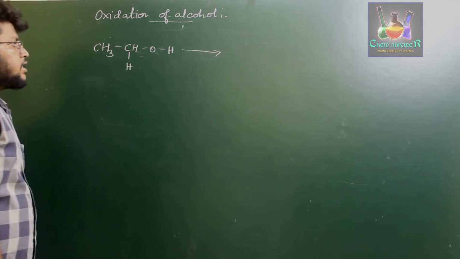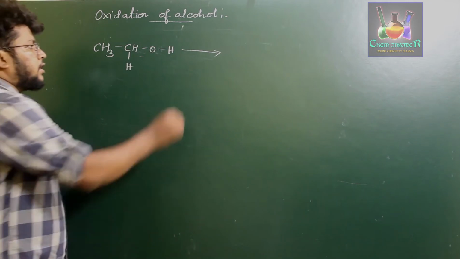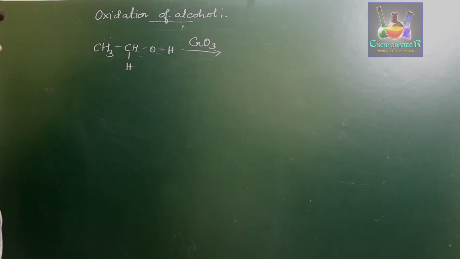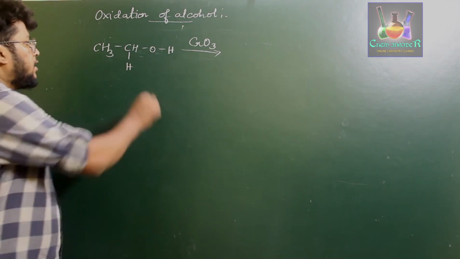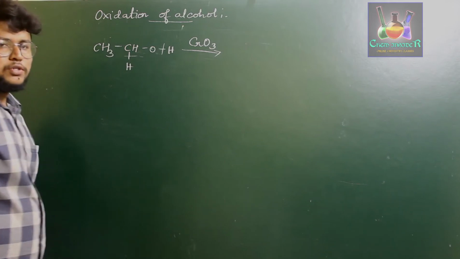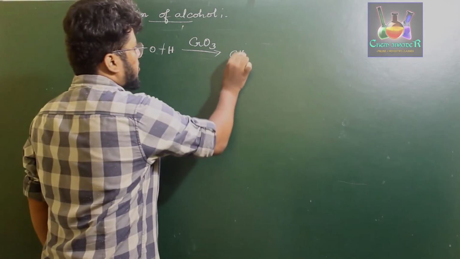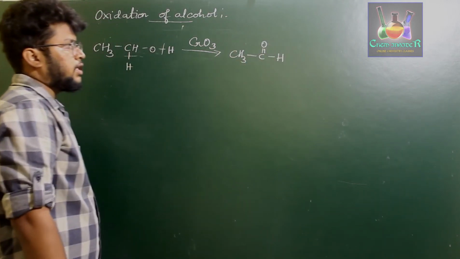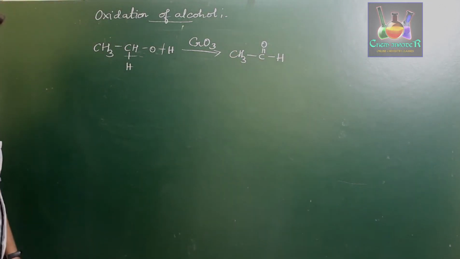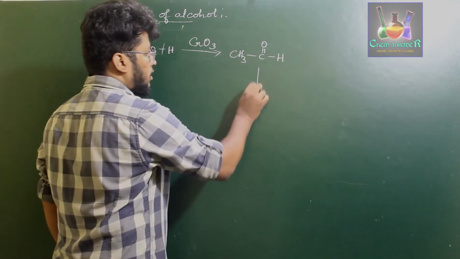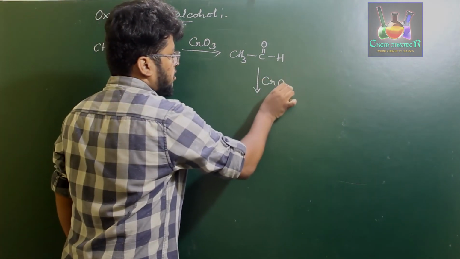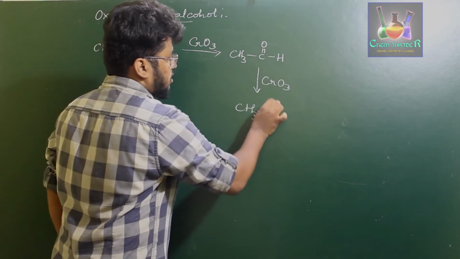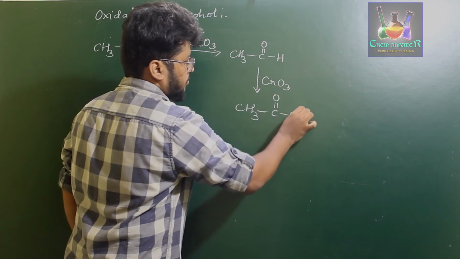When you treat this with oxidizing agents such as CrO3, chromium trioxide, these two hydrogens will be lost to form CH3, C double bond O, H, which on further oxidizing with CrO3 gives CH3, C double bond O, OH.